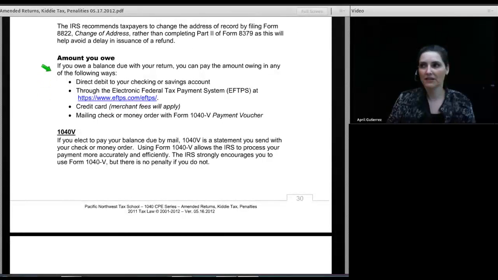Amount you owe. So we talked about refunds and how you can get your refund and what might happen that caused you to not receive your refund. Now what happens if you just flat out owe? And how do you go about paying that? And what if you can't afford to pay?